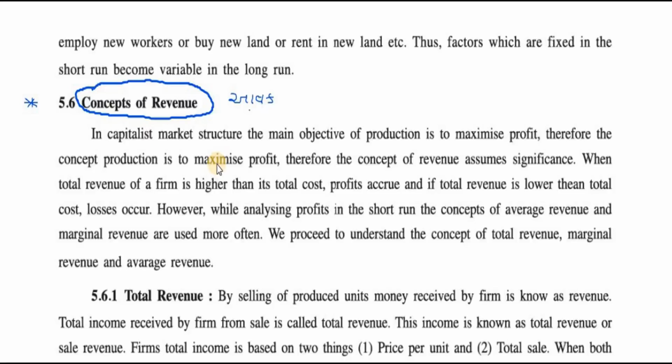In any capitalistic market structure, the main objective of production is to maximize profit. That is why anybody will do business. Therefore, the concept of revenue becomes very important. When total revenue of a firm is higher than total cost, profit accrues.